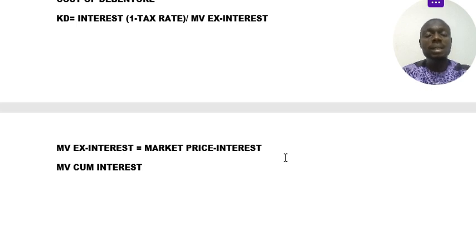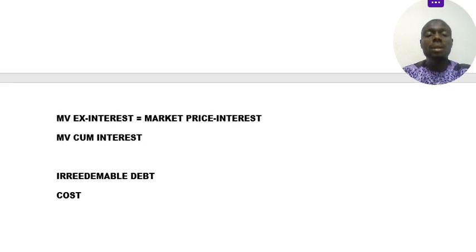What it means is that these are debts whose duration is like 30 years, 40 years. For instance, we see government sukuk. Those kinds of projects are long-term debts, right? Their debt cannot be redeemed. It is too long. Do we get? So that is what they call irredeemable debt.